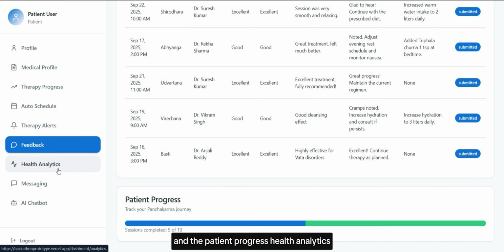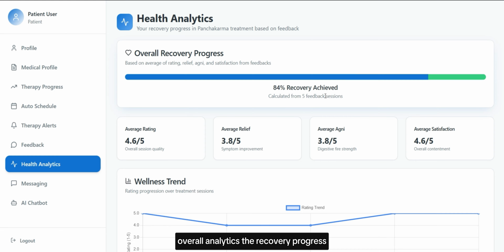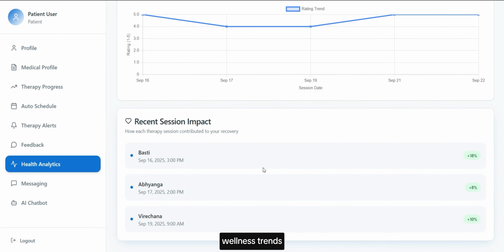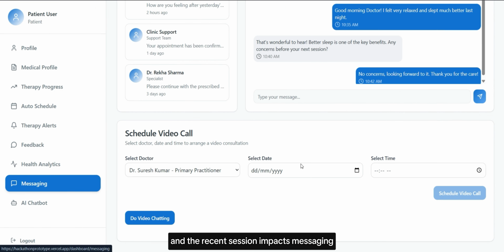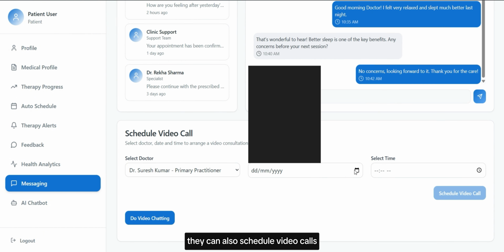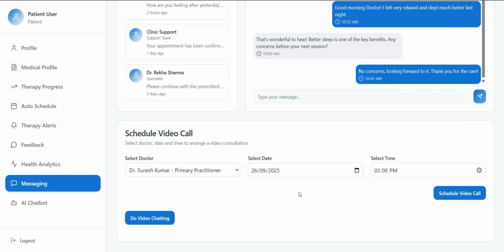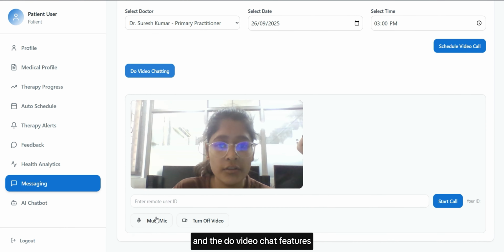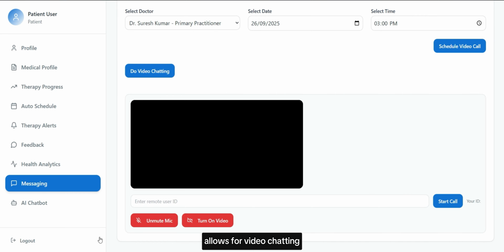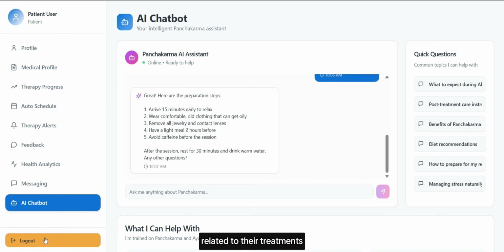and the patient progress. Health analytics: overall analytics, the recovery progress, wellness trends, and the recent session impacts. Messaging. We have the messaging feature with the doctor. They can also schedule video calls on any specific date and time. The video chat feature allows for video chatting, and there is an AI chatbot where they can ask for suggestions related to their treatments.